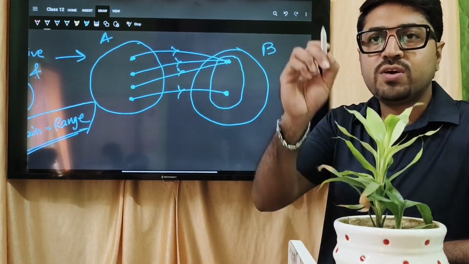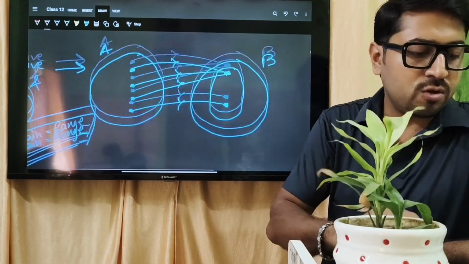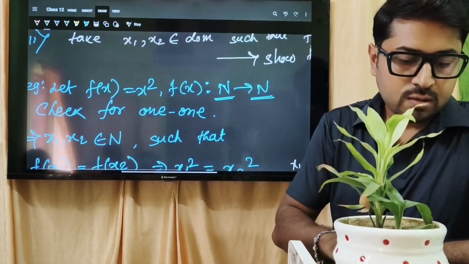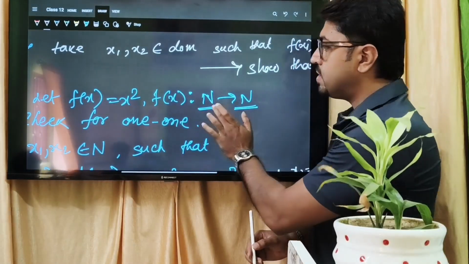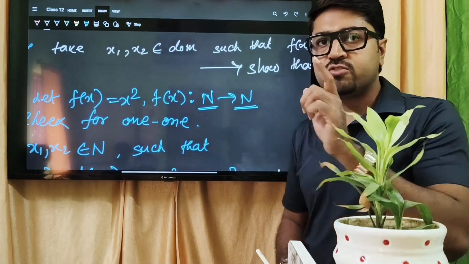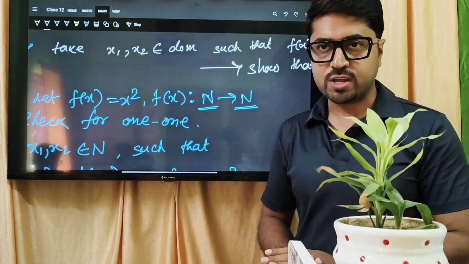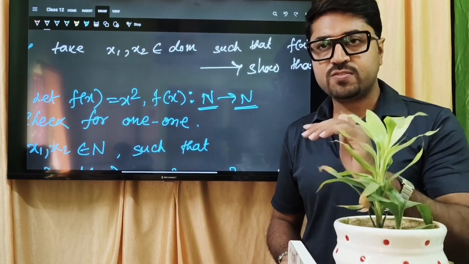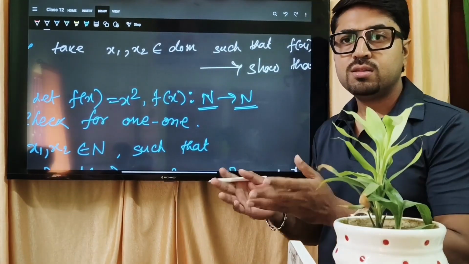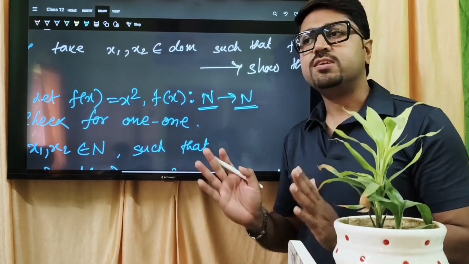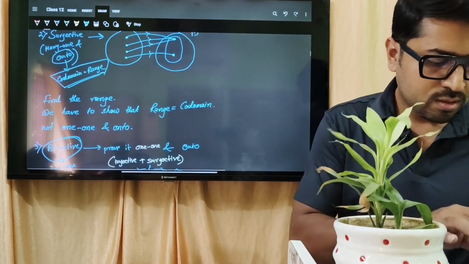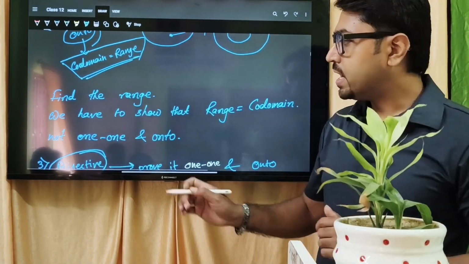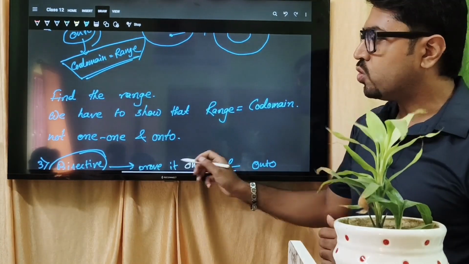Given the function f such that N to N, the domain and codomain will be given in the question. So from the question you can see which one is the domain. You only have to find the range of the function. After finding the range, if you see that range and codomain are equal, then the function will be onto, surjective. Okay? Let's see how to show that. Find the range; we have to show that range equal to codomain.